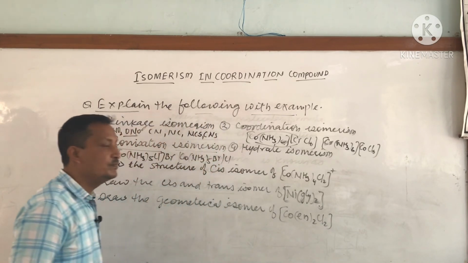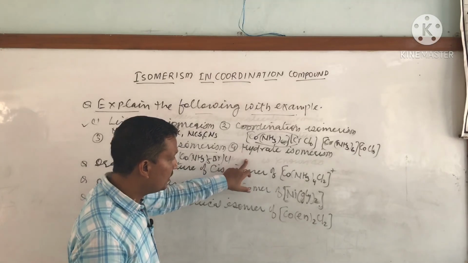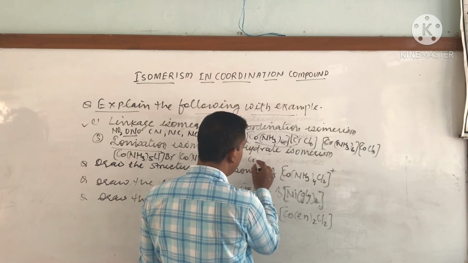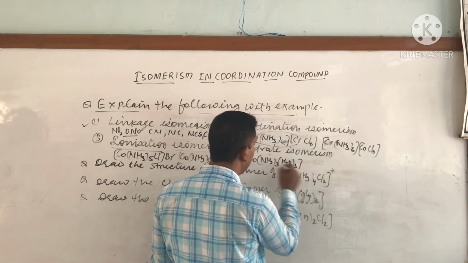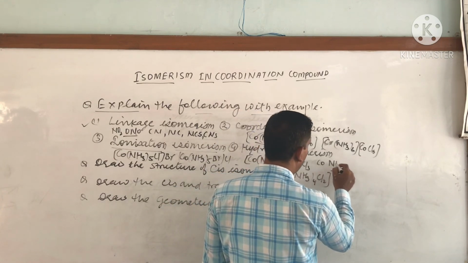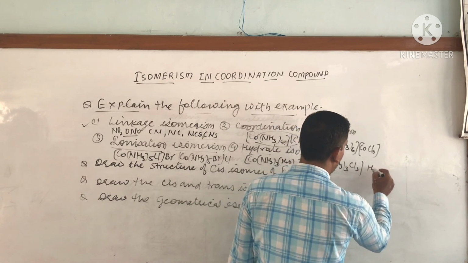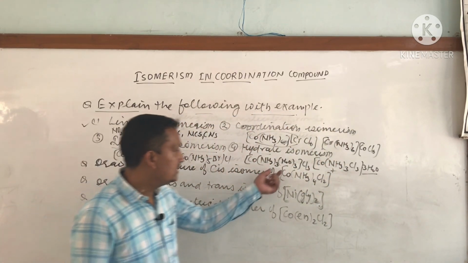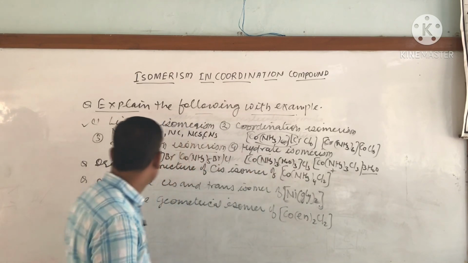Okay, hydrate isomerism: complex compounds having the same molecular formula but differing in whether water molecules act as ligand. For example, [Co(NH3)3(H2O)3]Cl3, and the next example [Co(NH3)3Cl3]·3H2O. In this case the water molecule is in the form of hydrate, and in the other case the water molecule acts as ligand. So this is an example of hydrate isomerism.